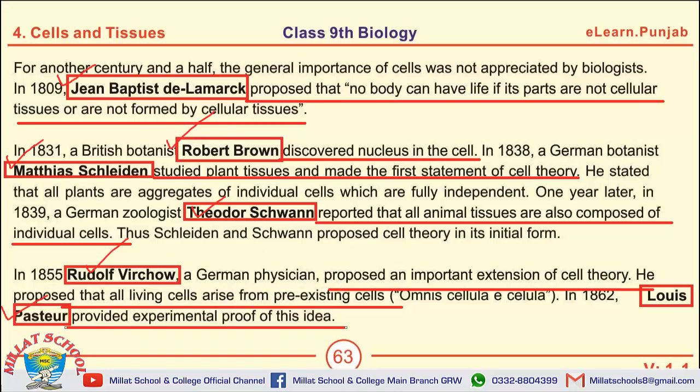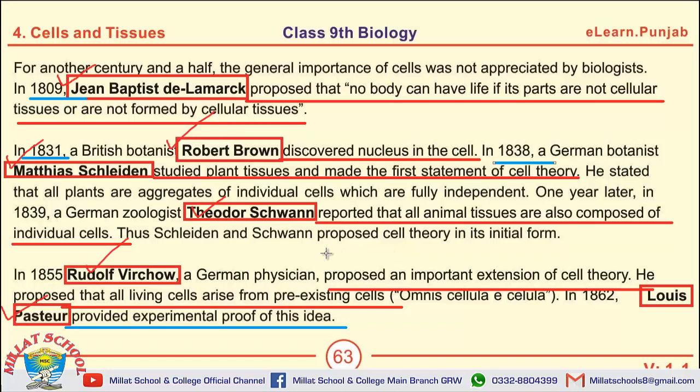There may be some MCQs on this page as well. de Lamarck proposed his theory in 1809. Robert Brown discovered nucleus in 1831. Schleiden proposed the first part of cell theory in 1838.